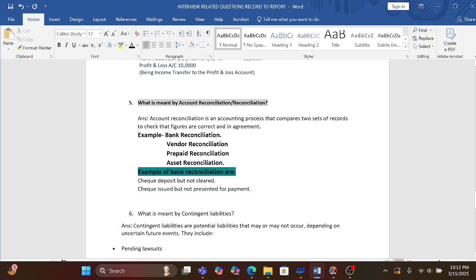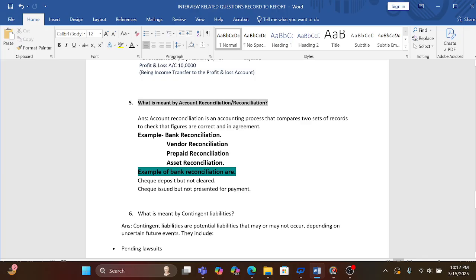So our next part is what do you mean by reconciliation, or we can say account reconciliation. So here I have written that account reconciliation is an accounting process that compares two sets of records to check that figures are correct and in agreement. Like we have bank reconciliation, vendor reconciliation, prepaid reconciliation, asset reconciliation.